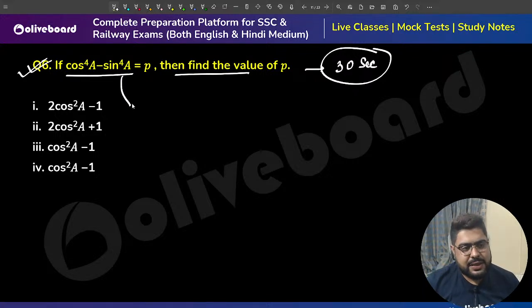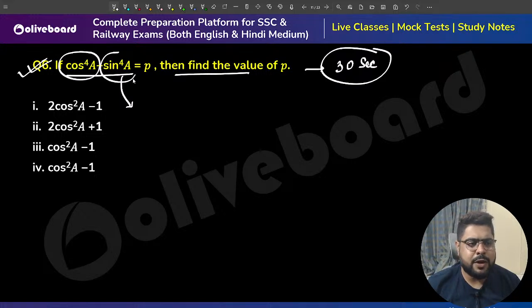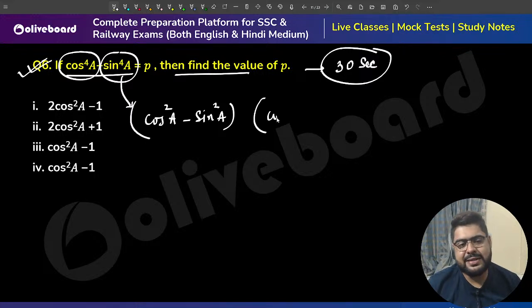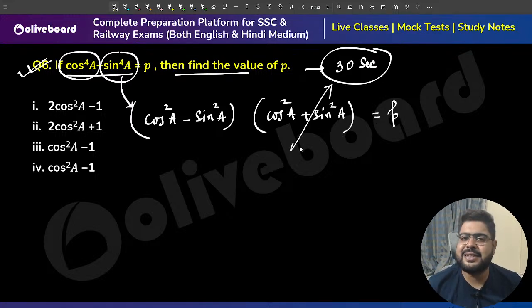This is very, very simple. You see, to the power 4, I can use a square minus b square. So (cos square A minus sin square A) into (cos square A plus sin square A). Writing this and not writing this doesn't make any sense because this is 1 only.